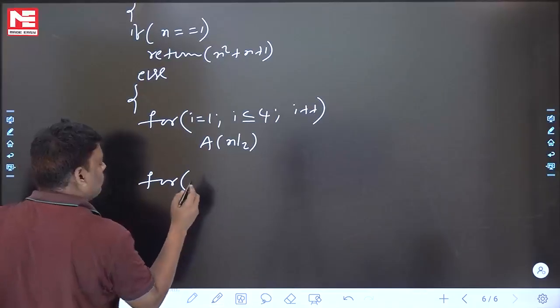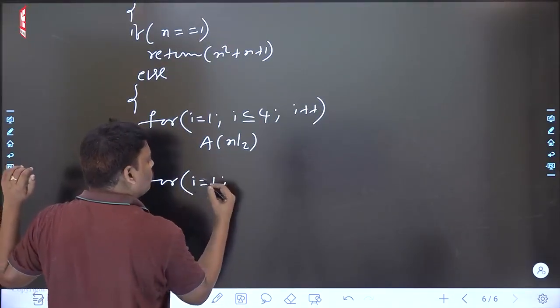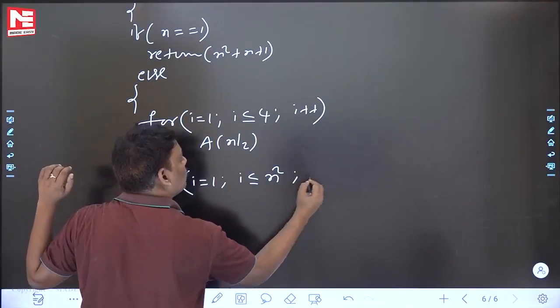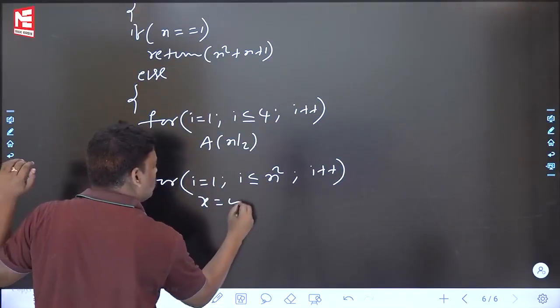For i is equal to 1, i less than or equal to n square, i plus plus, x is equal to y plus z.